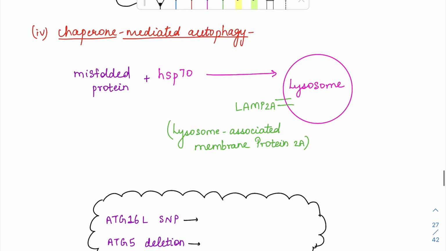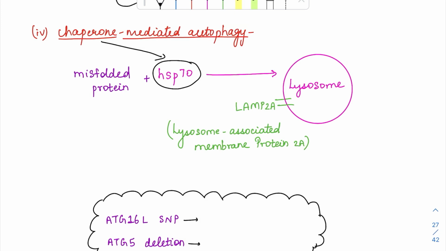Then chaperone mediated autophagy. So chaperones are nothing but foldases. They help in the proper folding of the proteins. So HSP70, which is heat shock protein 70, is one of the chaperones. So when there is a misfolded protein, this HSP70 is going to associate with it, and it will try to cause the proper folding of this protein. But when this proper folding is not possible, this misfolded protein has to undergo degradation.